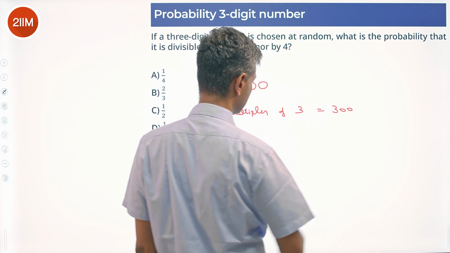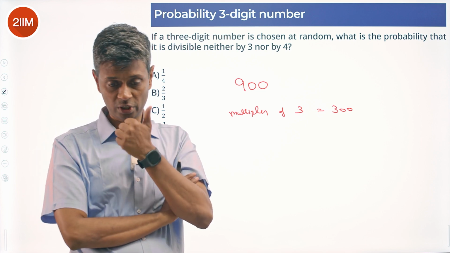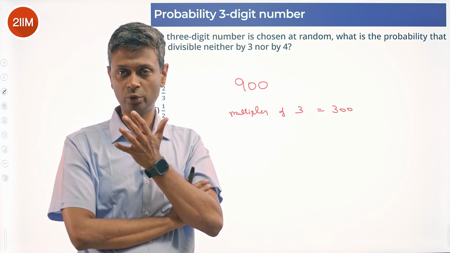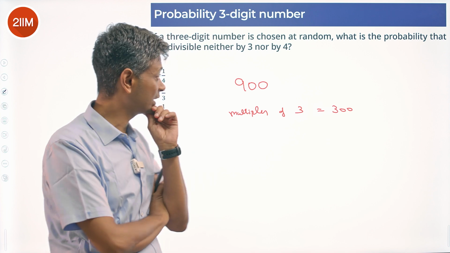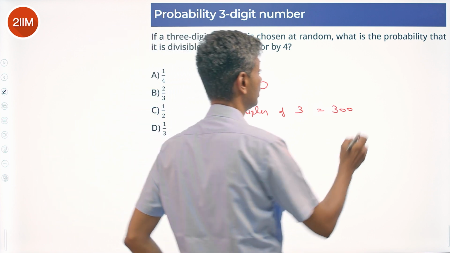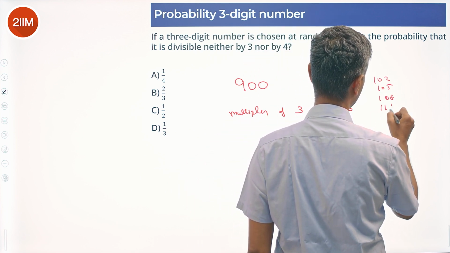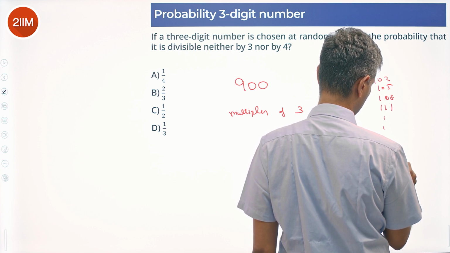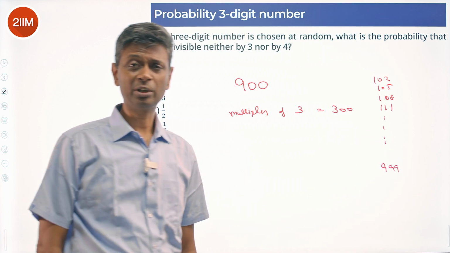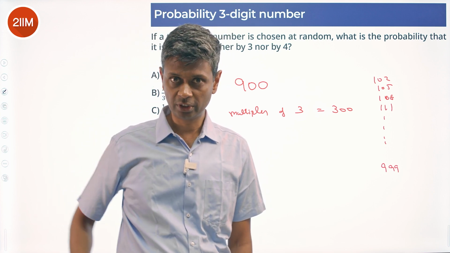300 of them. I'm talking about the numbers from 102 onwards: 102, 105, 108, 111, 114, all of that, all the way till 999. You can count it, brute force it and say, hey, 102, 105, 108, 111, all the way till 999. But we know 900 is a multiple of 3. Any 900 consecutive integers, there will be 300 multiples of 3.